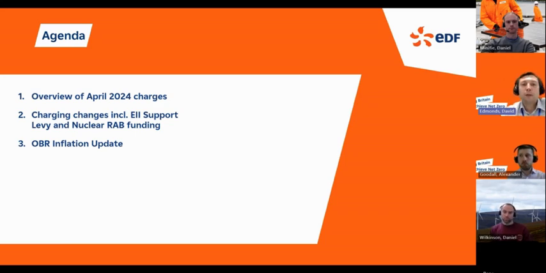Then also we've seen a few questions coming in from customers around the EII support levy and also the nuclear RAB funding schemes. So we'll go into a bit more detail about those and some other changes that we've been seeing over the last quarter. And then finally, we'll give a bit of an update on the inflation update from the Office for Budget Responsibility that's come through and what that means for a number of non-energy costs in a few years' time.